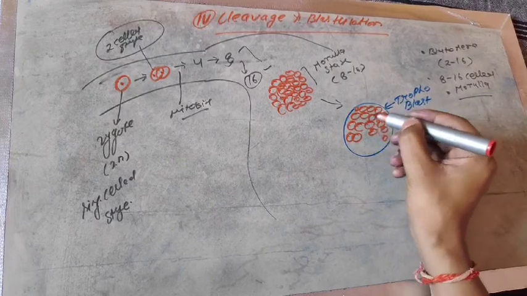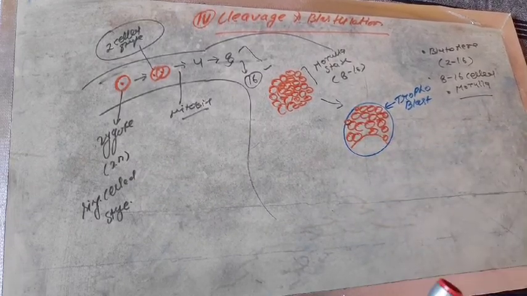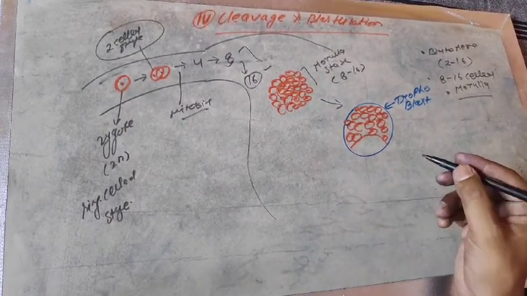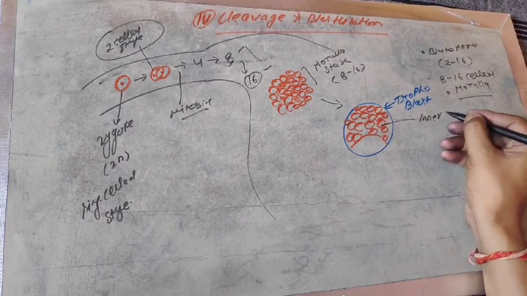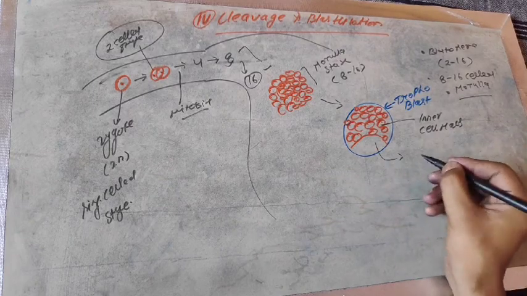This cavity is the characteristic of the mature morula, which is known as the blastula. This represents the inner cell mass, and this cavity is known as